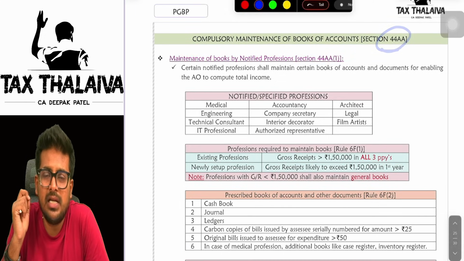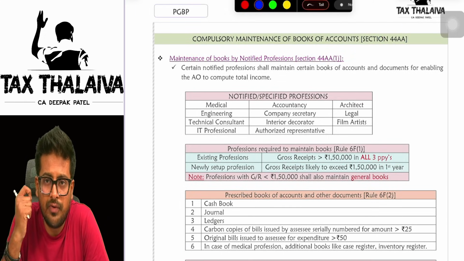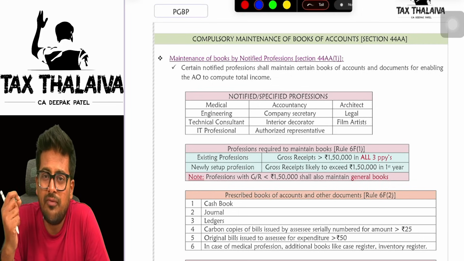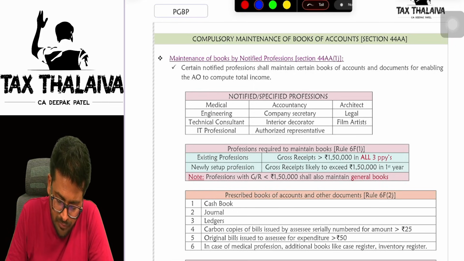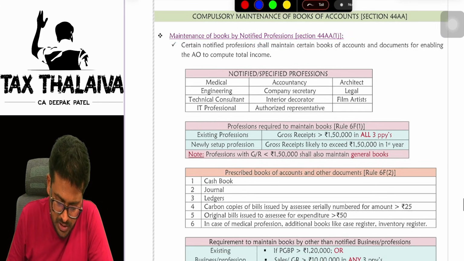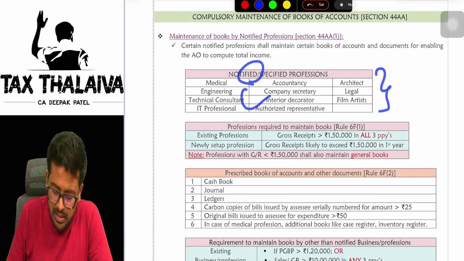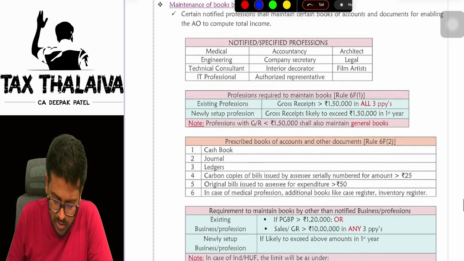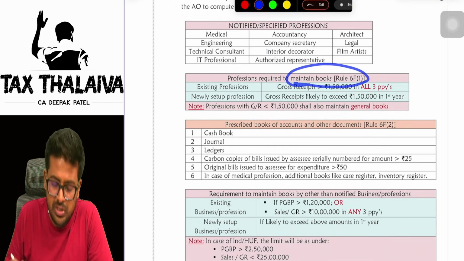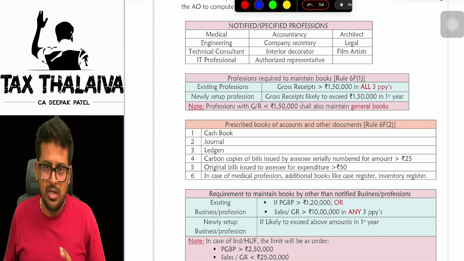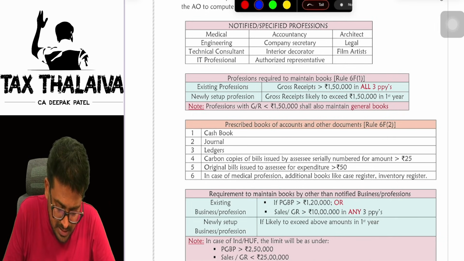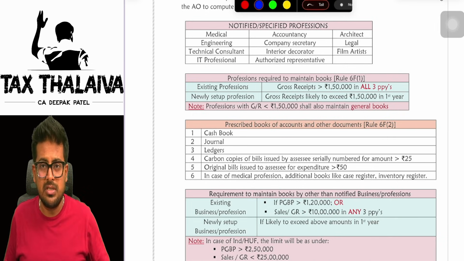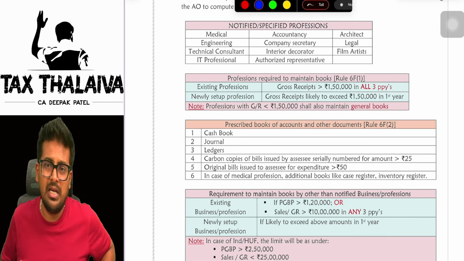Next section is maintenance of books of accounts. Who has to maintain books of accounts? Under which section? Section 44AA. There are some notified professions who are required to maintain books of accounts. Maintenance of books of accounts by notified professions. Notified professions are given under this table. You can have a look and just ignore. Professions required to maintain books of accounts. What books of accounts are required to be maintained, and who shall maintain books of accounts? Existing provisions and newly set up provisions. There are two kinds of provisions. Existing means it is already in existence.